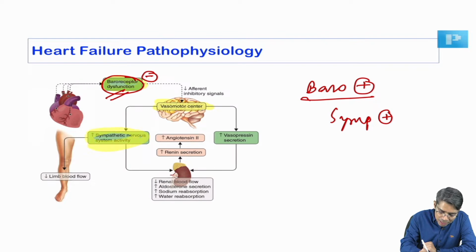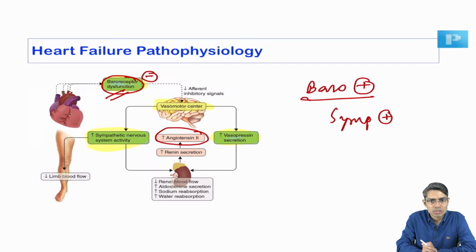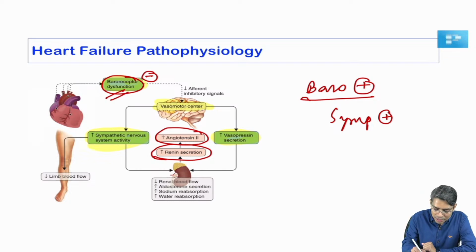So increased sympathetic activity will be there, and there will be increased vasopressin secretion. This increased sympathetic activity will also produce an increased amount of angiotensin II, because renin production will be high, right? So this renin secretion is high, angiotensin II production is also high. So what will happen? There will be an increase in aldosterone secretion.